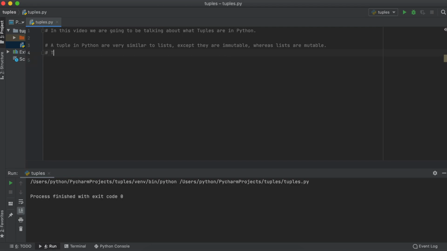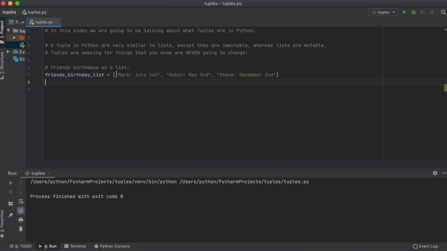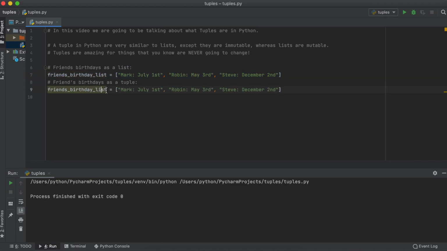Tuples are ideal for things that you know are never going to need to be changed, such as people's birthdays, dimensions of something you're creating, a spawn in a video game, etc. To enter a tuple in Python, it is the exact same as when we created lists, except we are going to use round parentheses instead of square ones. So, we enter a variable name for our tuple, equals, and then enter our immutable list.